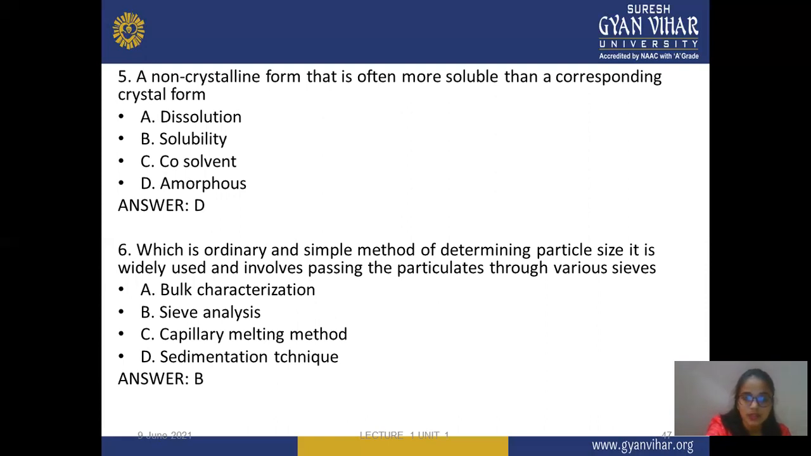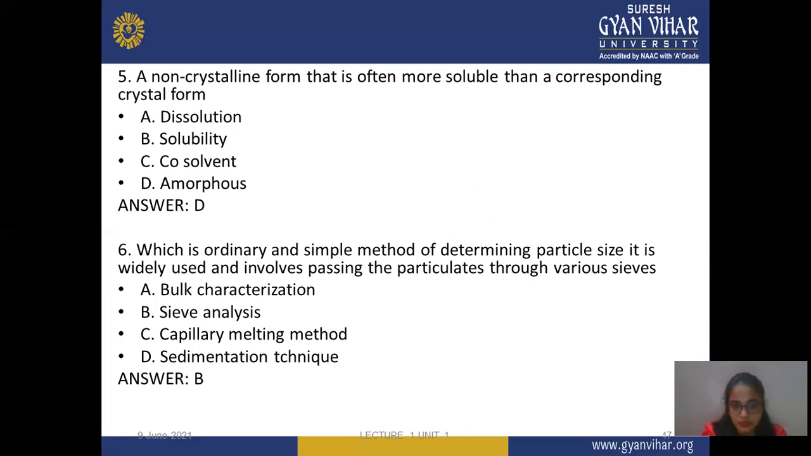Next question is: which is the ordinary simple method of determining particle size? It is widely used and involves passing the particles through various sieves. The options are bulk characterization, sieve analysis, capillary melting method, and sedimentation technique. So the correct answer is sieve analysis. With the help of sieve analysis, you can easily sample and check the particle size, and whether it is uniform in size or not. Because particles that are different in size get separated into different fractions according to their size. So the correct answer is sieve analysis.